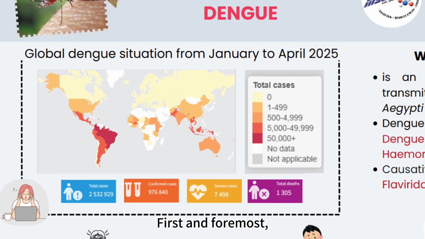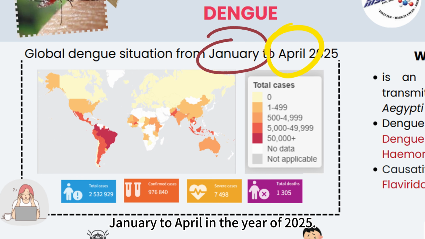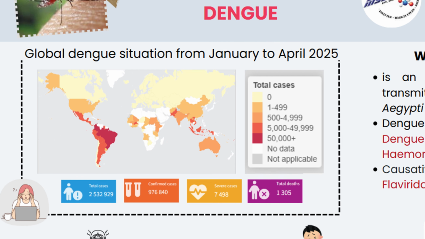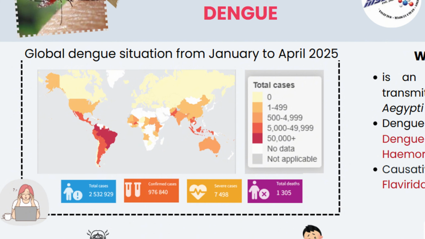First and foremost, this is the global dengue situation. From January to April in the year 2025, it has shown that there are a total of 2,532,929 cases.